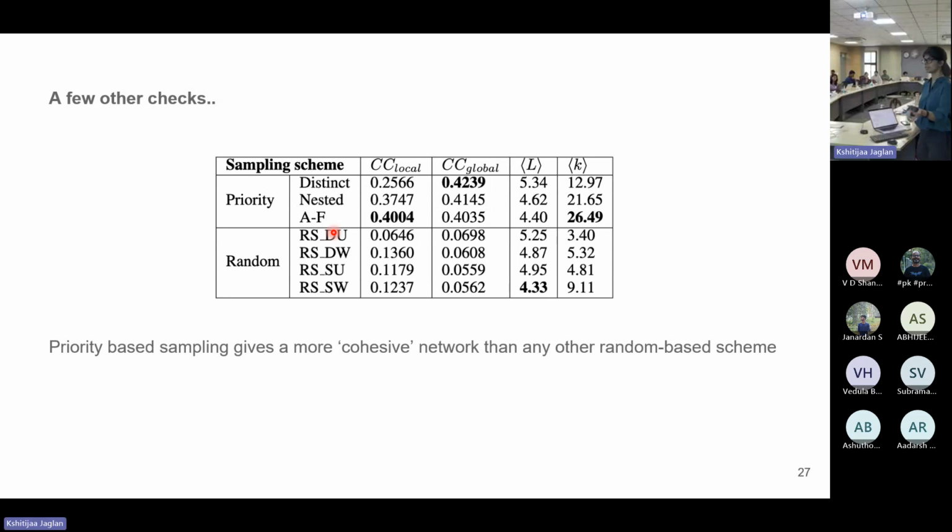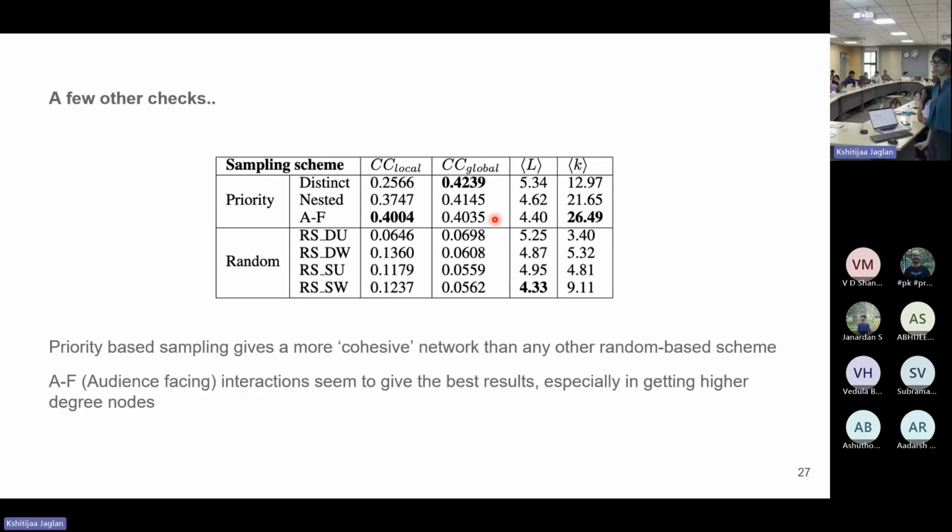Okay, so here we see that priority-based sampling gives a more cohesive network, so to say, than any other random-based scheme. So the basis of making the statement is mainly these values, the clustering coefficients. So we see here that we get the maximum of 0.4, which is way higher than any of the values that we see in random sampling. And similarly, in case of global clustering coefficient also, where we see a factor of almost 20.